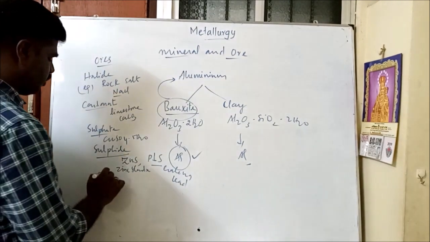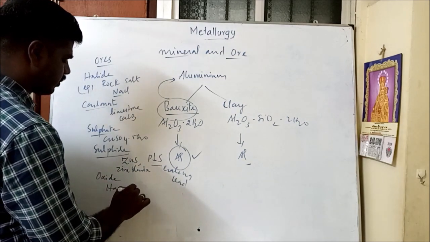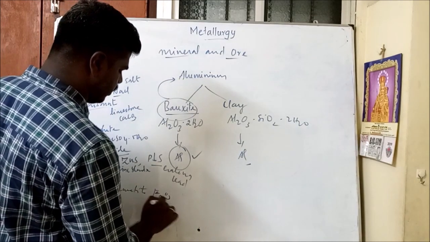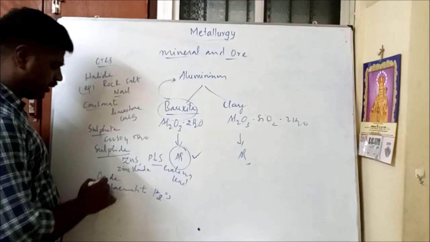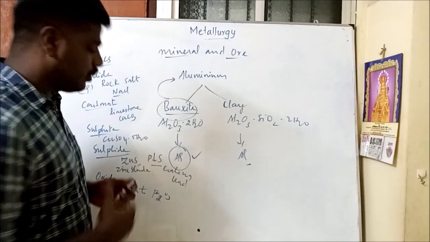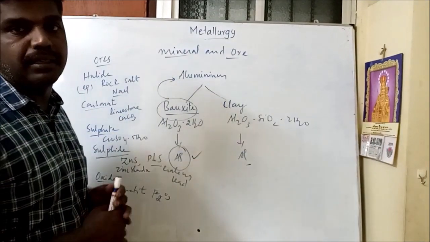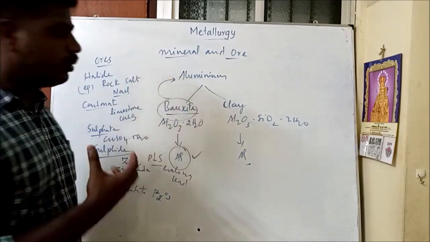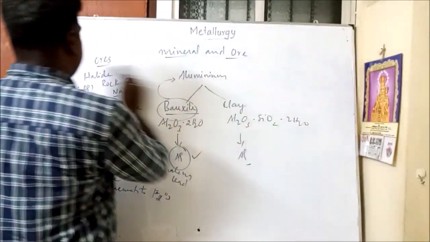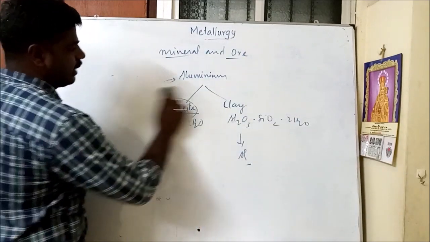Likewise, oxide ore is there. Oxide, like hematite, Fe2O3. Bauxite. So there are different types of ores. From the different types of ores only we are going to extract a metal. So we have to choose the best ore to extract the metal. Next topic: how we are going to extract it.